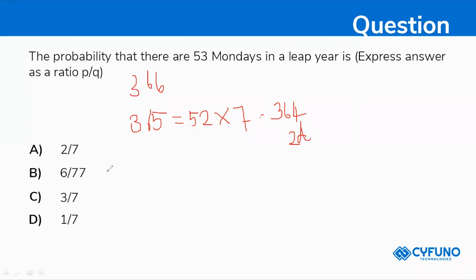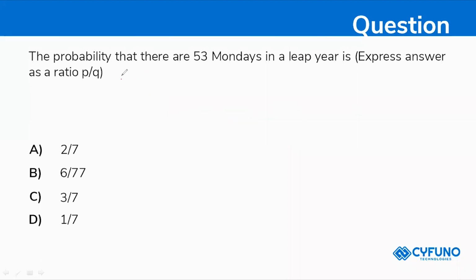So now Sunday, Monday will be a pair, and Monday and Tuesday will be a pair, and Tuesday and Wednesday will be a pair, and Wednesday and Thursday will be a pair, and Thursday and Friday, and Saturday and Sunday will be a pair. So 7 pairs, and we are having 2 Mondays. I'm saying it very slowly. Totally you're having 366 days in a leap year, so you will be having 53 Mondays in a leap year, right?